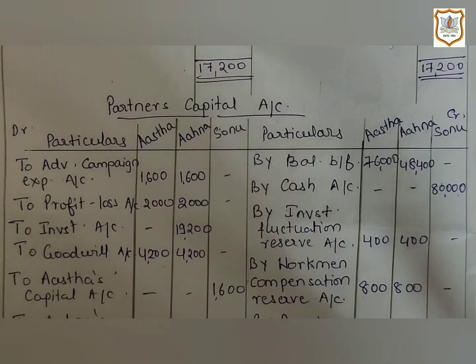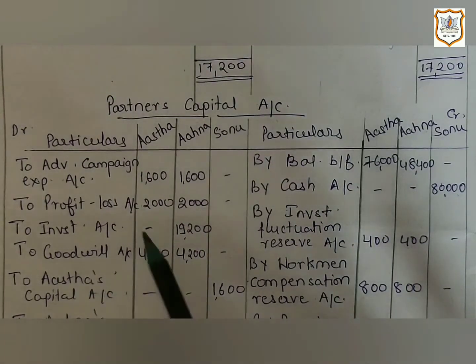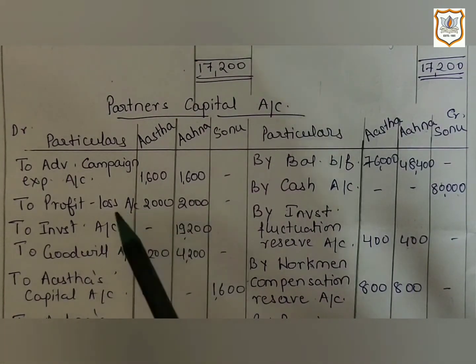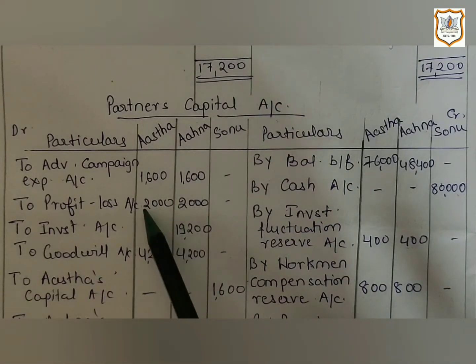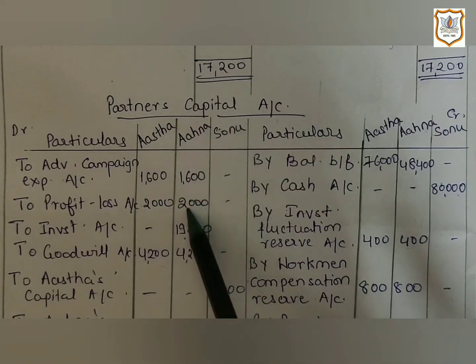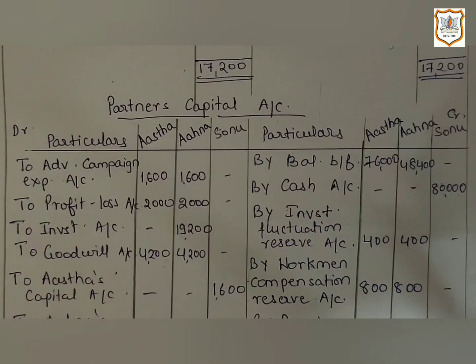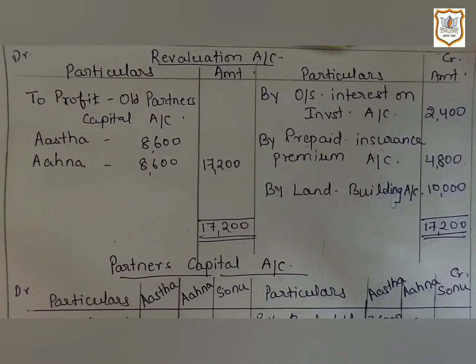Now on asset side, profit and loss account is given. If profit and loss account is given in asset side, it indicates that it has debit balance, and debit balance of profit and loss account shows that it is a loss. So it is an accumulated loss. So again it will be distributed between old partners in their old ratio. So here Astha's capital account will be debited by rupees 2,000 and Ahana's capital account will also be debited by rupees 2,000.